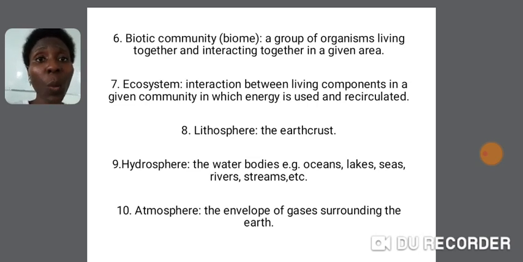Even within the water, there are different kinds. You could see your crustaceans, your whale types, your seals, your turtles. They are all living inside the water, but they are of different kinds of species. So that is a community.